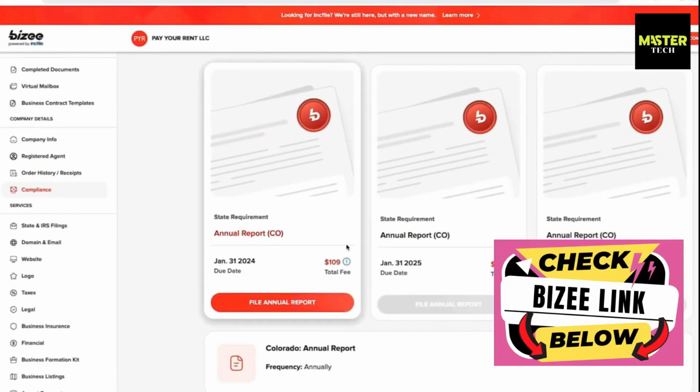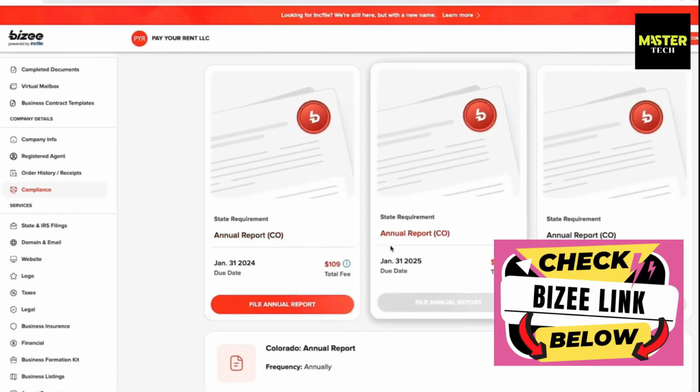One of the nice things about the dashboard here, especially when it comes to compliance, is that you can organize things such as your annual filing report. Now, if you're not familiar, an annual filing report is filed with the state, and it's to renew your LLC. So you can do it directly through the state yourself, but if you want BZ to manage that for you, they can do that for an additional fee.